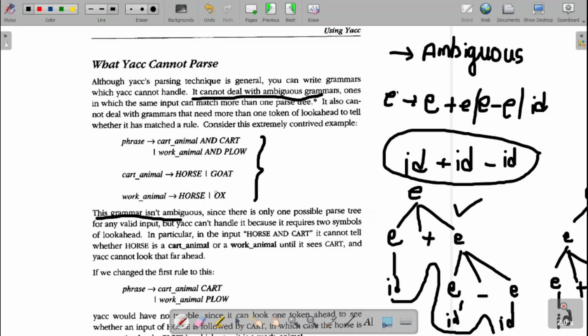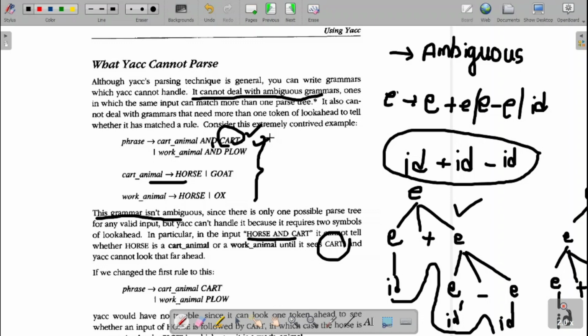So now if my input is horse and cart, what is the route I need to take? I need to take the first one, that is the cart animal and the cart. Now the decision I can't make on the next symbol. It should depend on the third symbol over there, cart. So this is not allowed, right? It can't tell, when my input is a horse and the cart, whether the horse is a cart animal or the work animal until we see the cart. Until we see the cart, we can't make the decision.